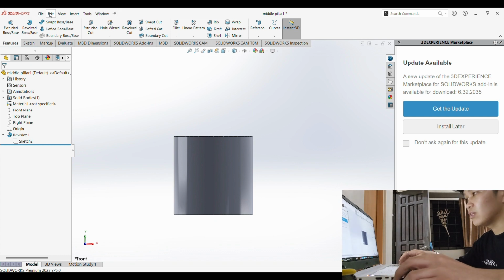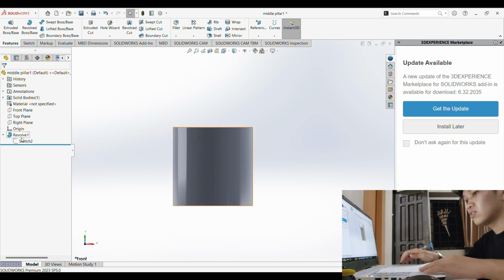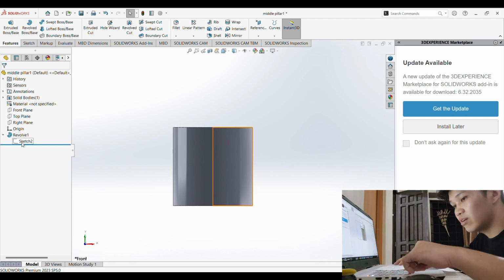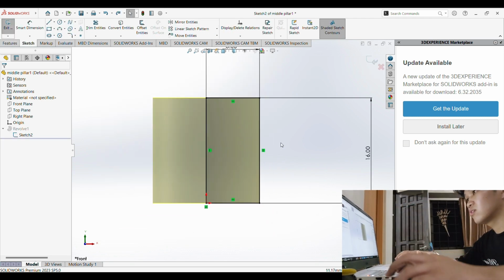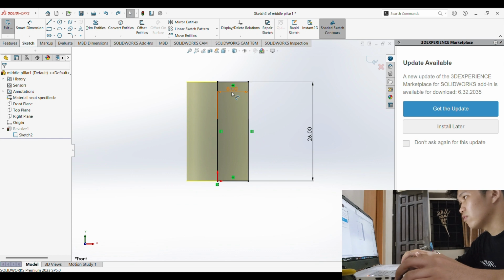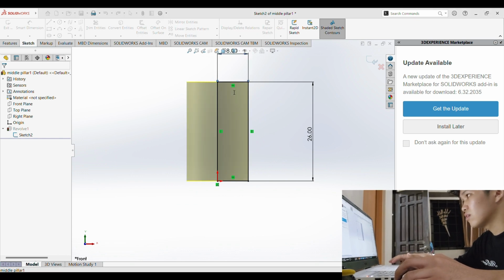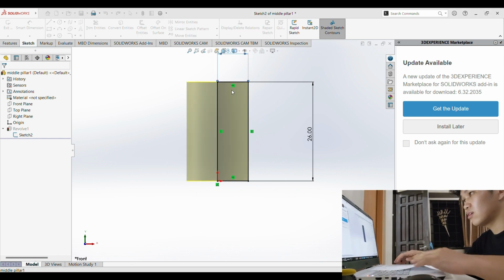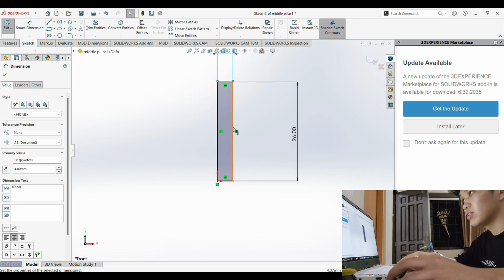I think it might be a little big. Yeah, I think it's a little big. Oh, my bad. This should be 4, because we revolved it. So exit there. So we're gonna save it as middle pillar 1.